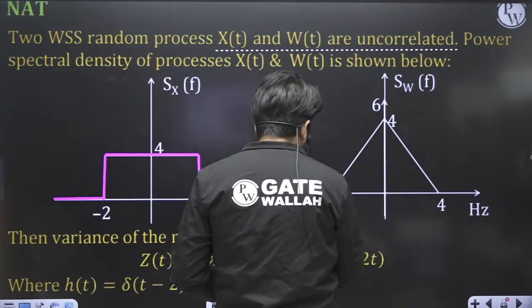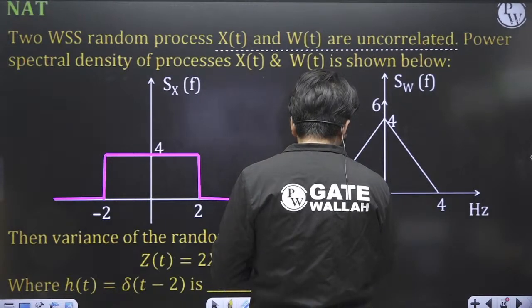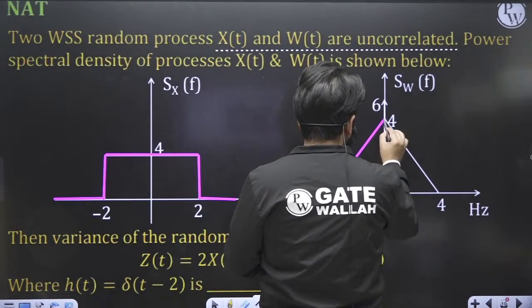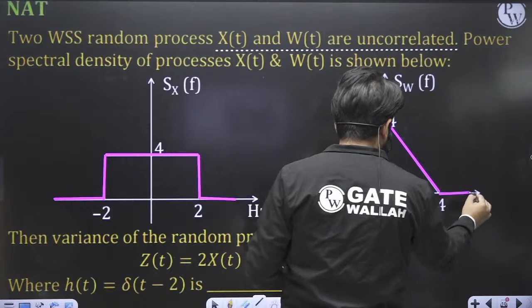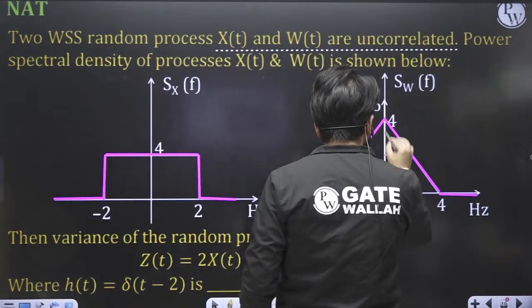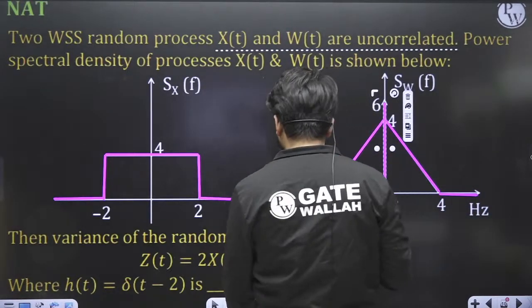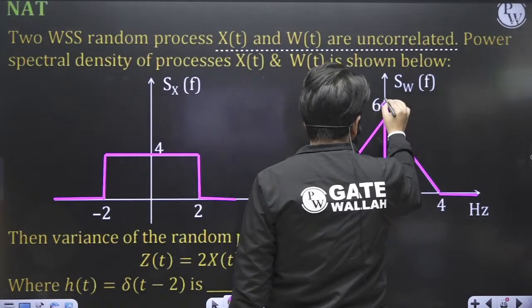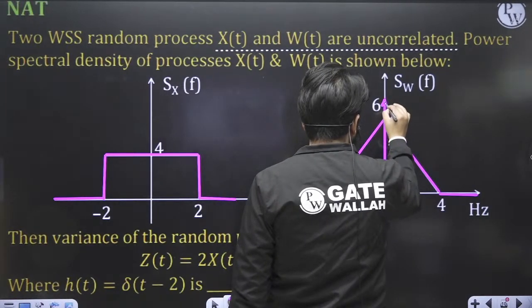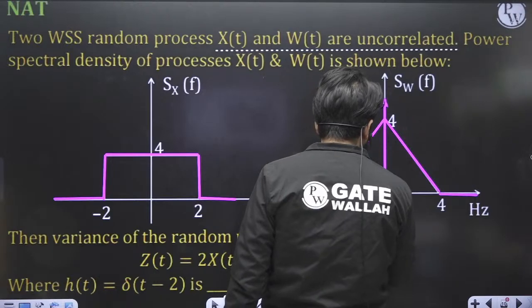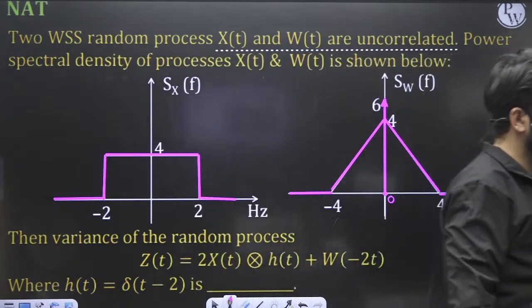This is the power spectral density. And there is an impulse also present at t equal to 0. This is the impulse that we are getting.